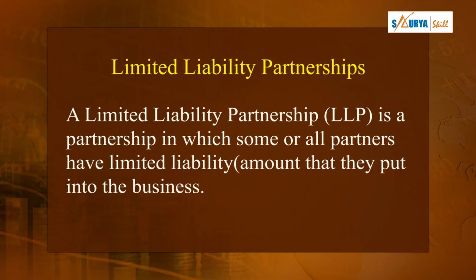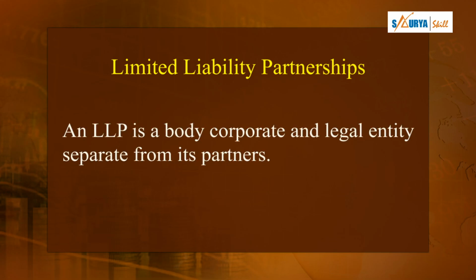So you are actually taking the advantages of both types of business entities and making it a new joint venture. Have you heard about ventures? This is a kind of business venture where two or more members come together to start a business, but that business will again have a separate legal identity, right?